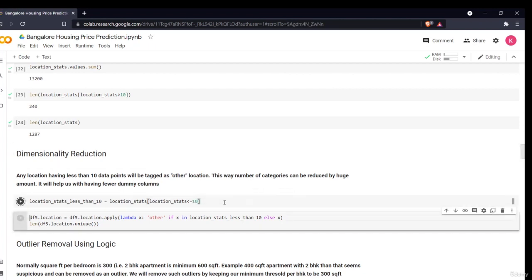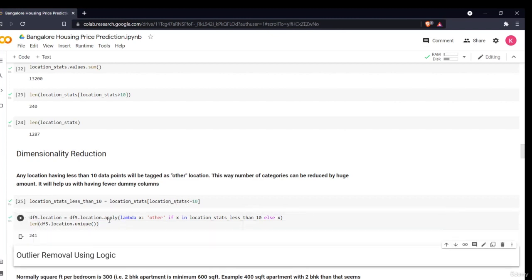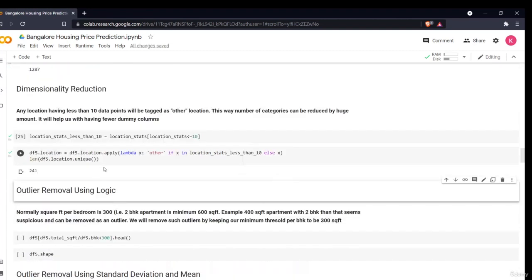So now I created a new column, location stats less than 10. Then I did location stats, give me those variables which have less than 10 location stats. I created a new data frame. As you said, there are a total of 241 locations. Then what I did, I created a lambda function which says 'other' if x is in location stats less than 10, else x. So this is a very simple code which I did. I explained the logic.